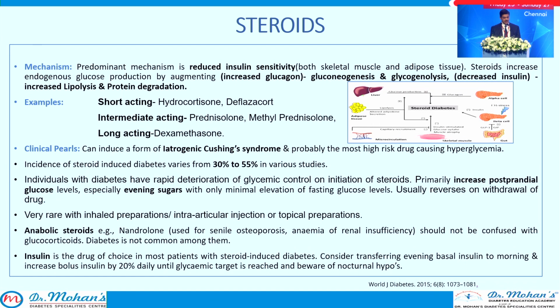The incidence is around 30 to 55% in various studies, and individuals with diabetes have rapid deterioration of glycemic control on initiation of steroids. So we have to educate the patients before initiating steroids. It primarily increases the postprandial glucose rather than the fasting. So evening sugars will go up, and we have to check the after-lunch values and before-dinner values and adjust the doses accordingly. It usually reverses on withdrawal of the drug if it is short term.